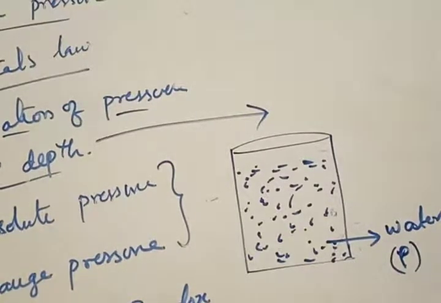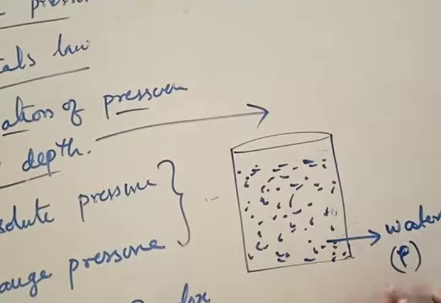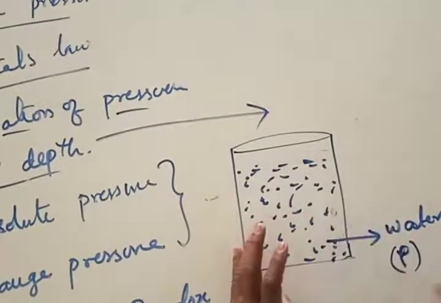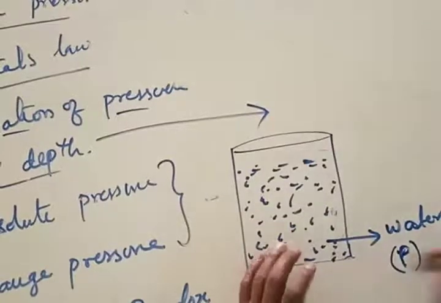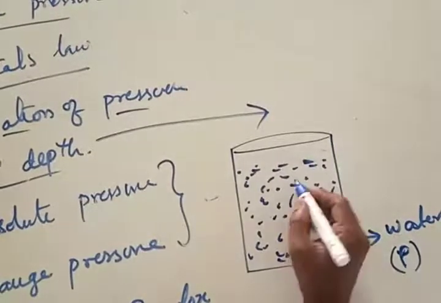Or just remember that there is some kind of parameter associated with the fluid. The most important parameter associated with any kind of fluid is density. We have taken some kind of a fluid whose density is rho. Here for convenience, because we get water easily, I am taking that we have taken water in a jar.